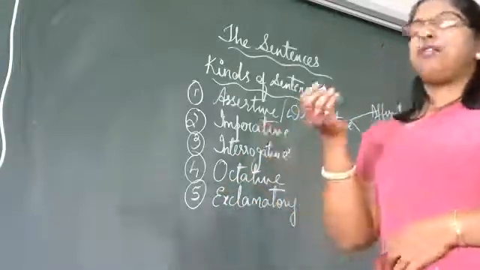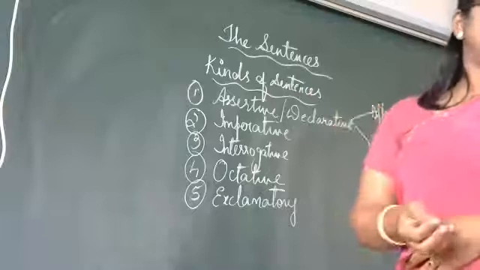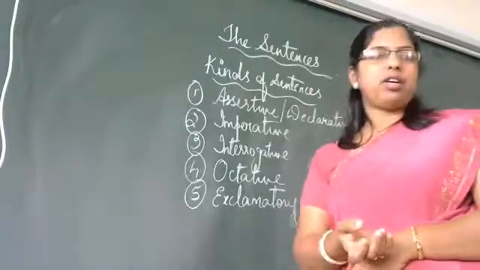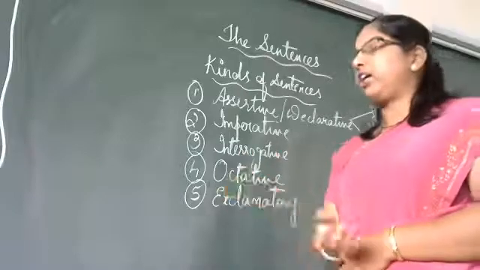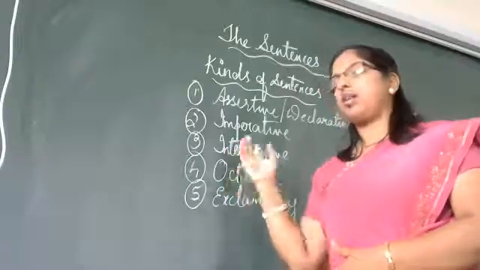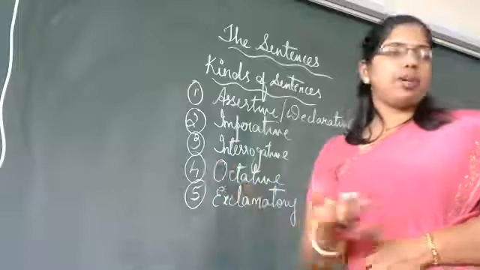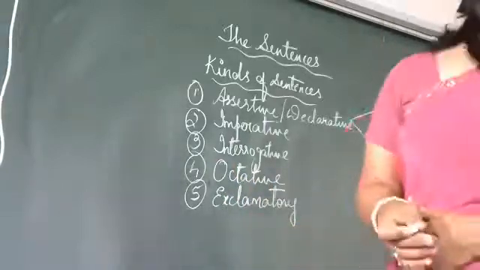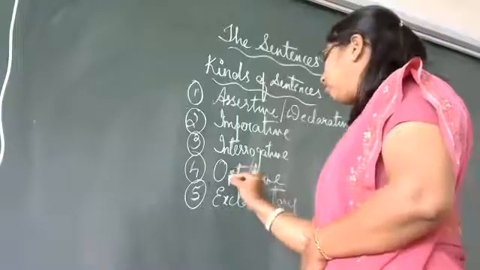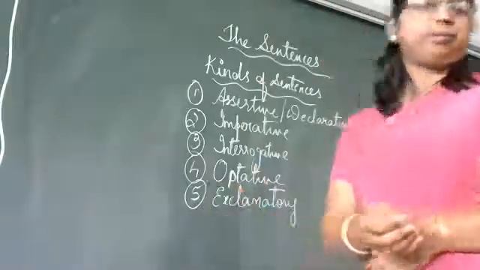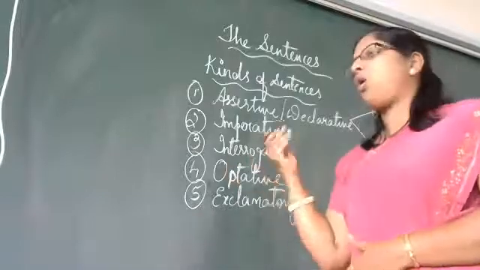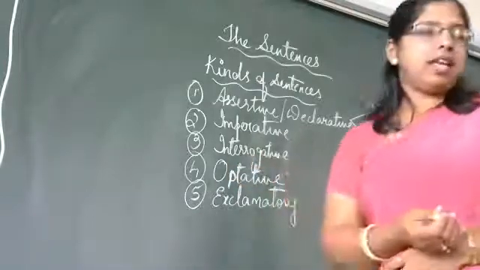Imperative is wherein we use words which express a request, advice or a command. Interrogative sentences end with a question mark and ask a question. Then we have optative, that is, it expresses a wish or a prayer or a curse.